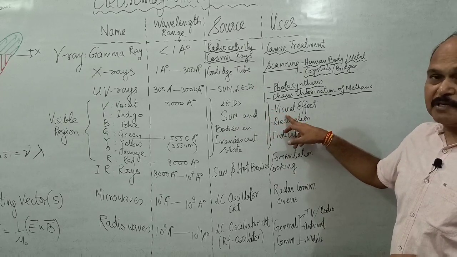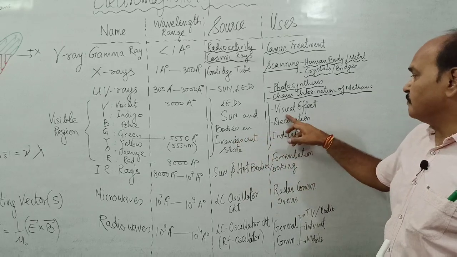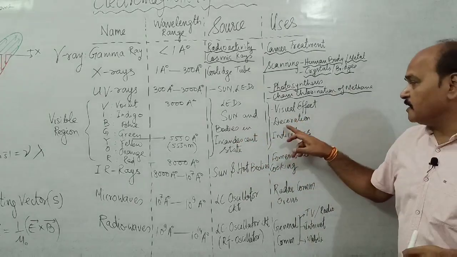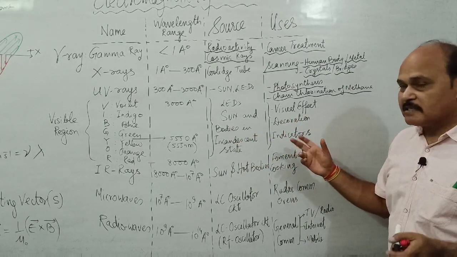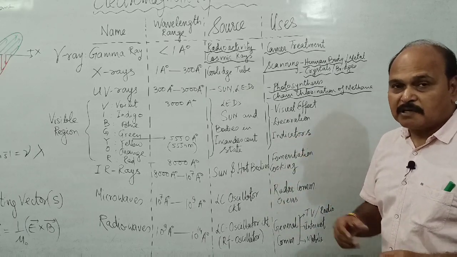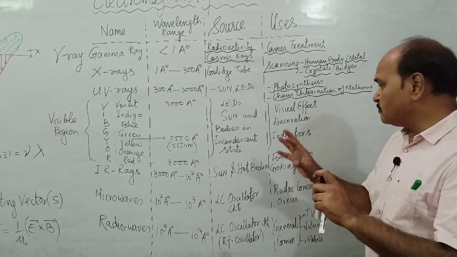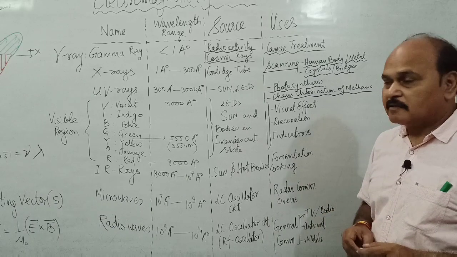Well, visible light, of course, the use is what? It produces visual effect. In the presence of this light only we can see. So visual effect, they are used in decoration. They are used as indicators in various electronic devices. We use multicolor LEDs as an indicator, and also they are used in decoration.